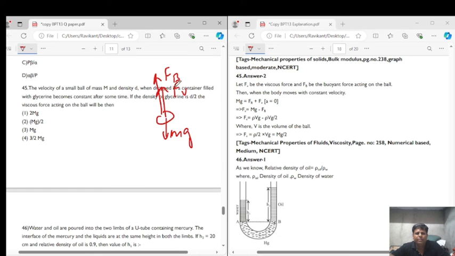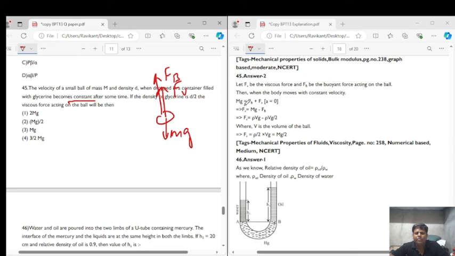And if they say that the velocity becomes constant after some time, it means it is in equilibrium, that is mg will be equal to Fv plus Fb.